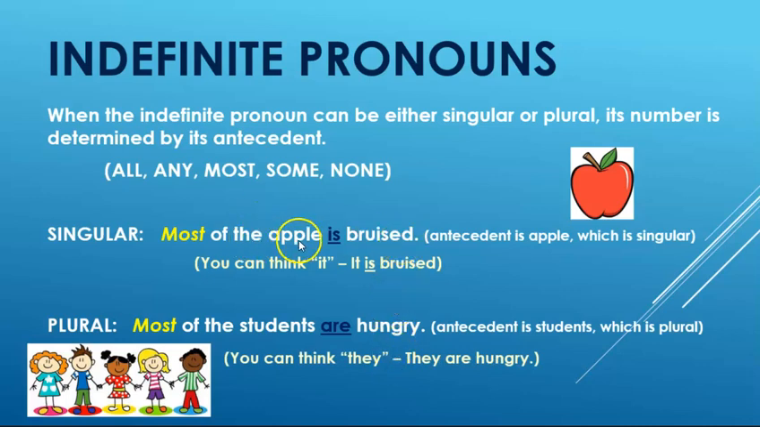So in this sentence, the apple is singular. It's an it. It is bruised. Most of it is bruised. In this one, students are plural. Most of them are hungry. They are hungry, right? So most in this sentence is singular. In this sentence is plural. It's not either or both. It is singular or plural in the sentence. It's just sometimes it will be singular and sometimes it will be plural. That's what we mean when we say either.